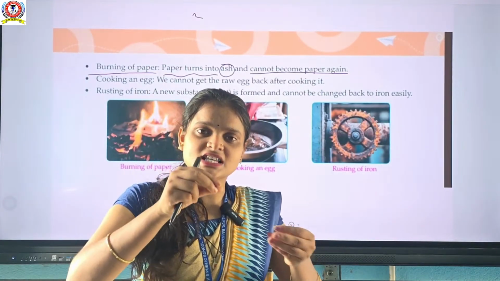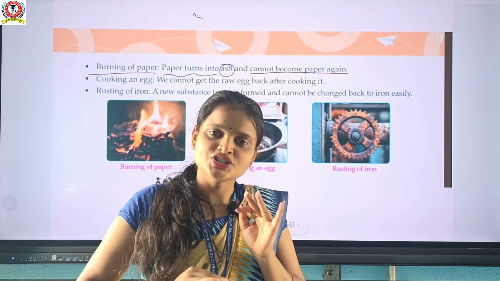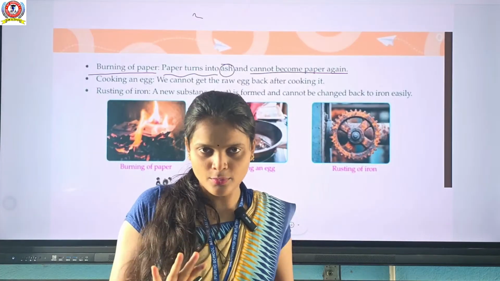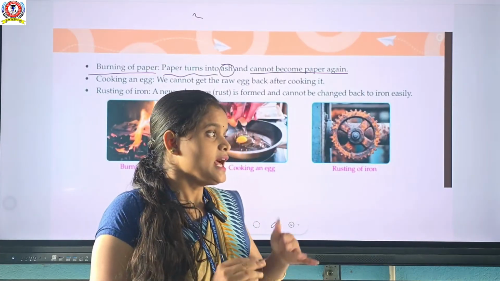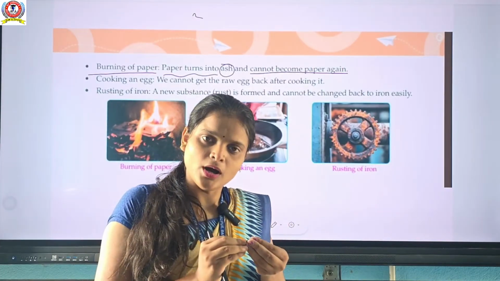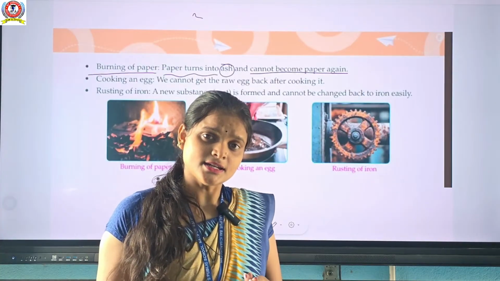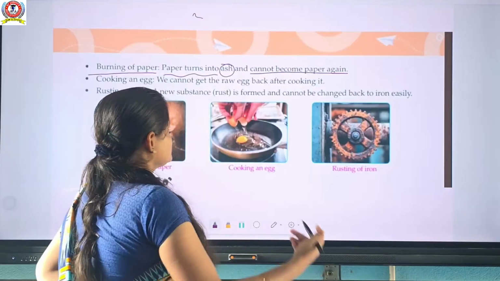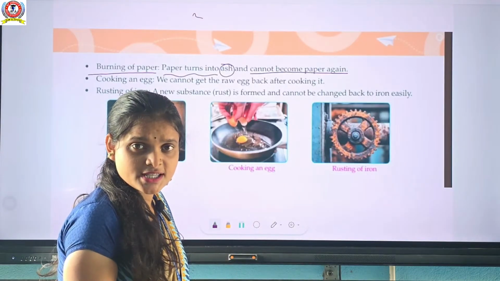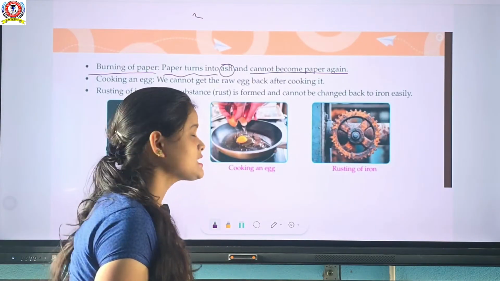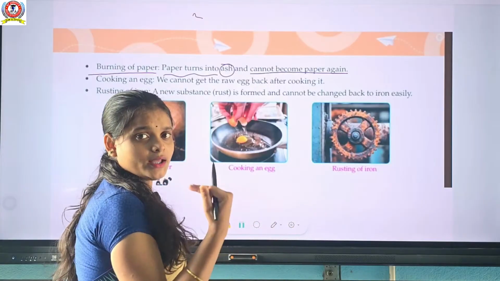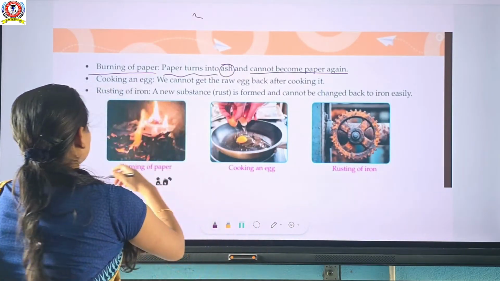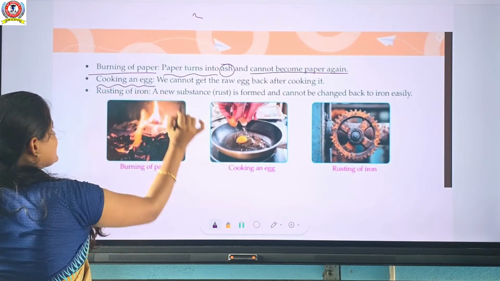When you burn a piece of paper, it totally changes into another form, like ash and carbon dioxide. They release carbon dioxide. Can the burnt paper come back to its original state? No. These are totally irreversible changes, or an irreversible process: after burning, it cannot become plain paper again. Okay. Second one is cooking an egg.